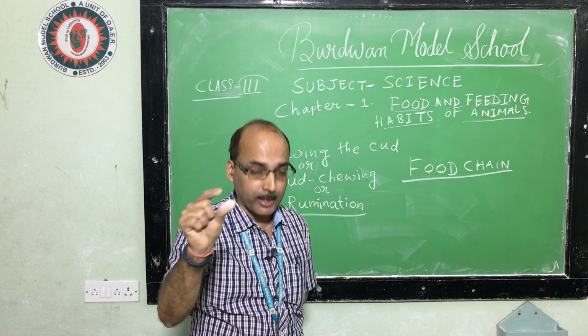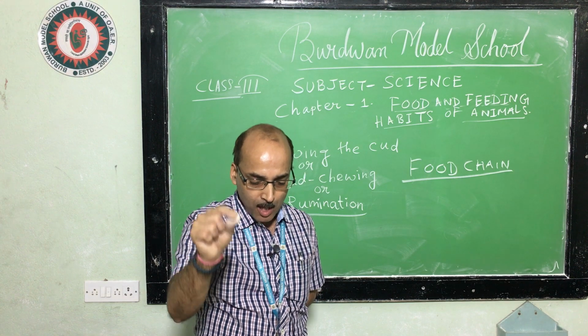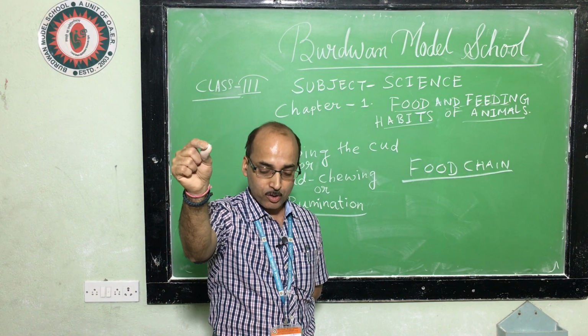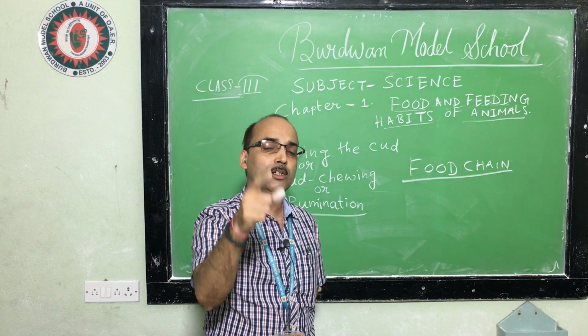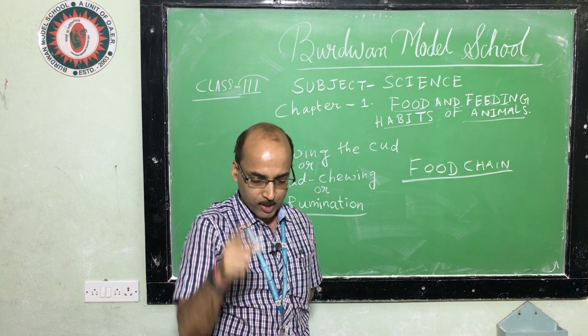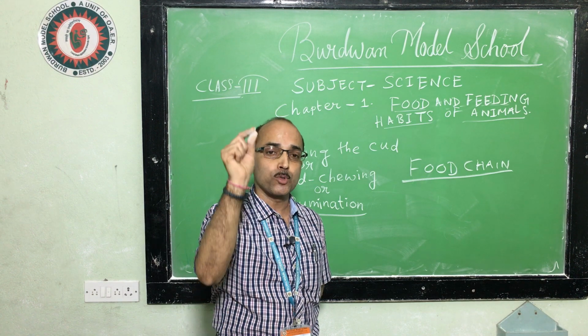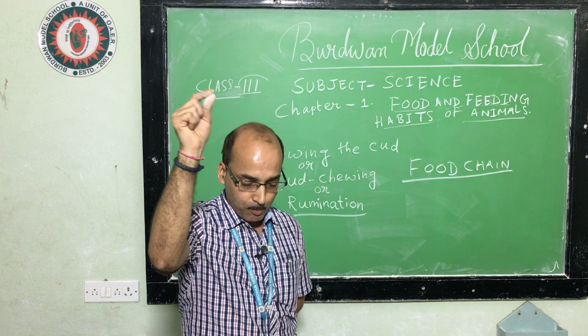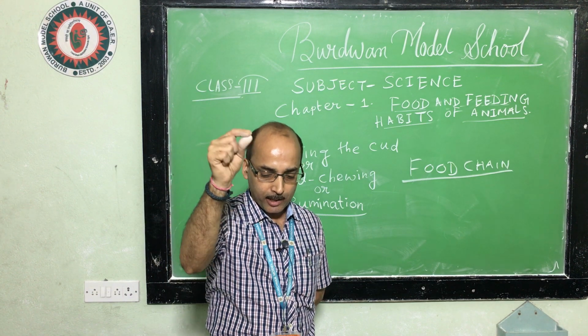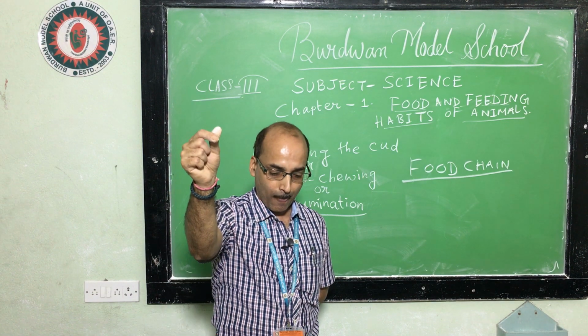A food chain always begins with a plant because plants make their own food. So first of all, producer. Who are the producers? The plants. Green plants are the producers. So the food chain begins with the producer, green plants. So we can say that all animals depend on plants directly or indirectly for their food.